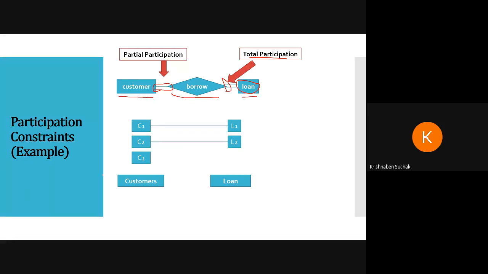And what is partial participation? If I have an account in a bank and I am a customer of the bank, it is not necessary for me to take a loan. It depends upon me whether I want to take a loan or not. That is completely on me. So that is partial participation. But if some entity is existing, then obviously it would be existing with respect to another entity, meaning with respect to customer here. That is total participation. Am I clear, Alvish?